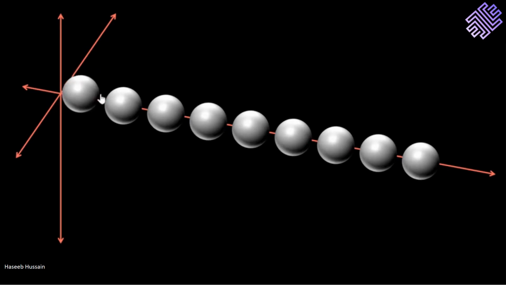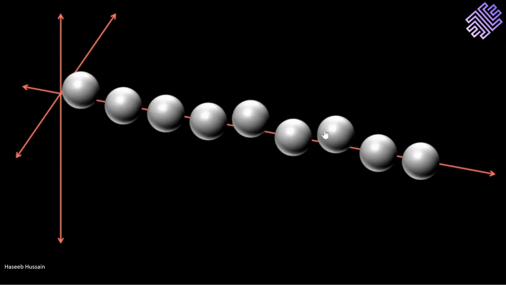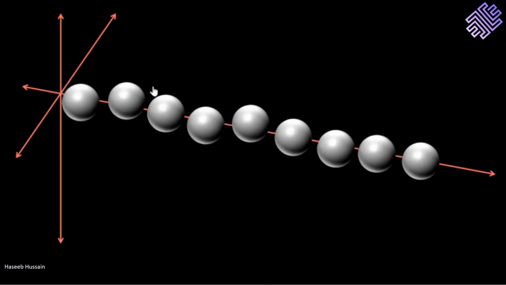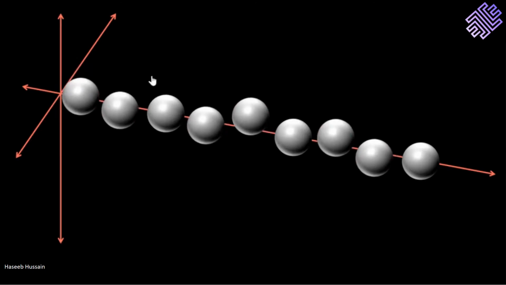In reality, at a given time, more than one atoms move along the vertical direction, depending upon the intensity of the heat source. To visualize their direction, think of them as if they are moving upwards and downwards on your laptop screen.